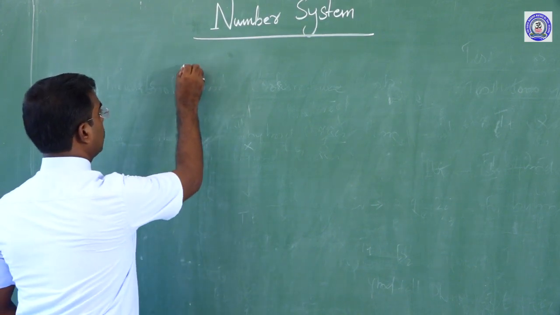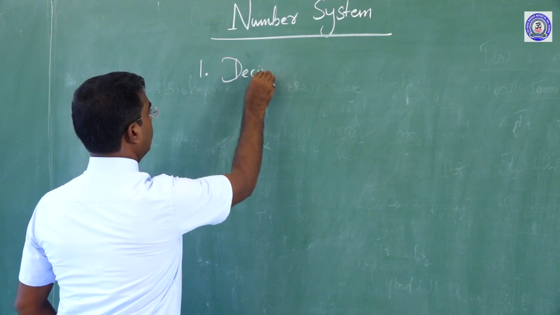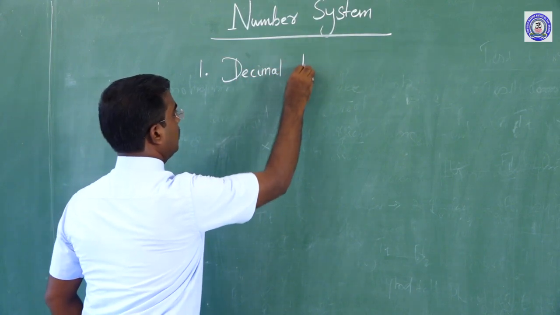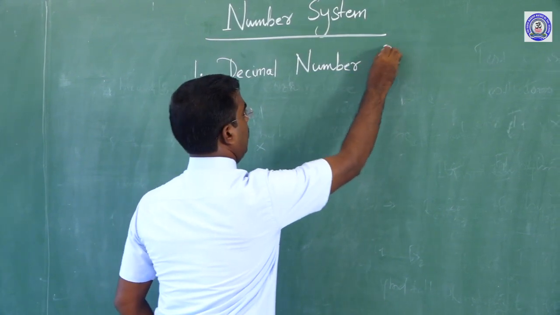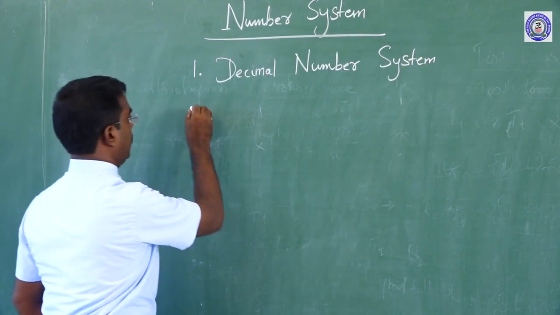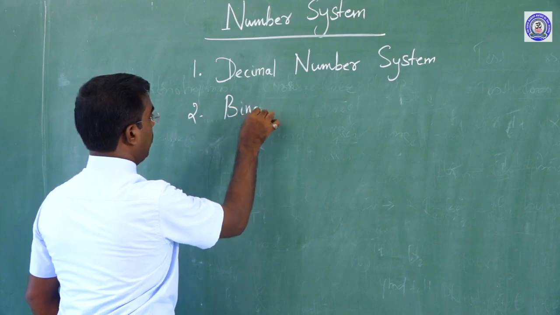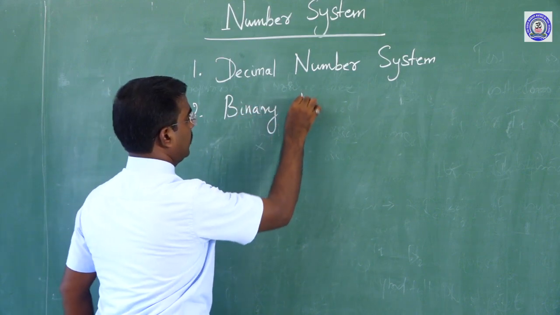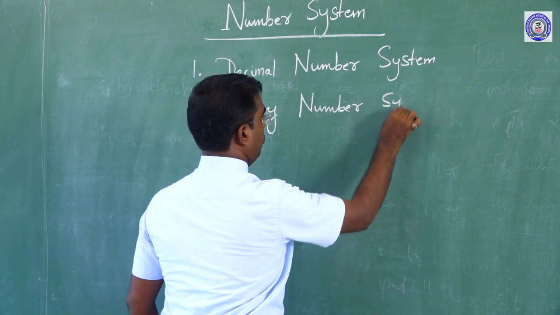Number 1 is the decimal number system. Number 2 is the binary number system.